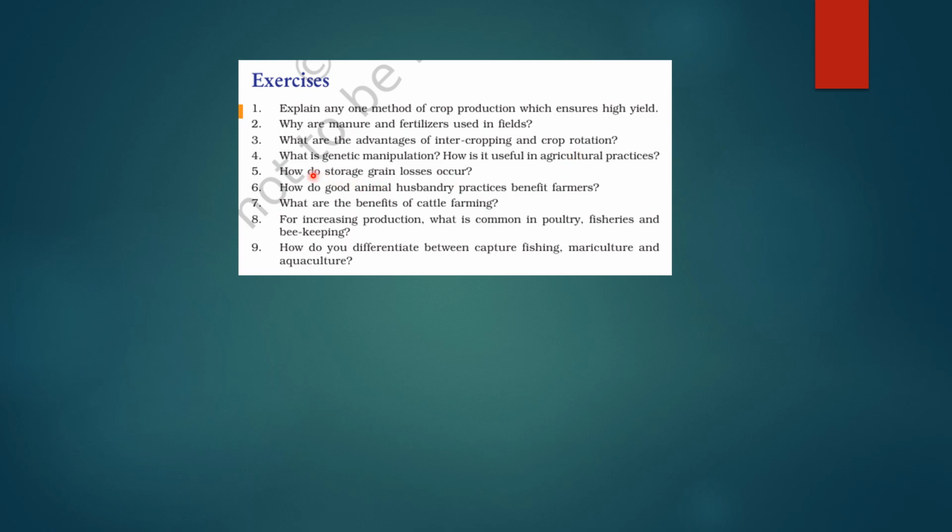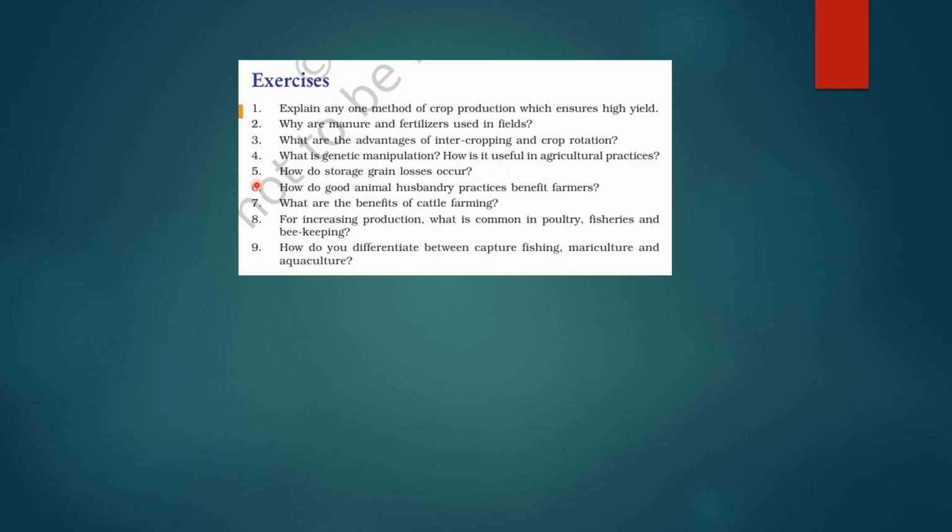Fourth question is, what is genetic manipulation and how is it useful in agricultural practices? So genetic manipulation is the process of altering the DNA of crops to introduce desirable traits. Okay, it helps in producing crops with higher yield, pest and drought resistance, and improved nutritional value. So this will enhance the agricultural productivity. इसलिए ये useful होता है, right?